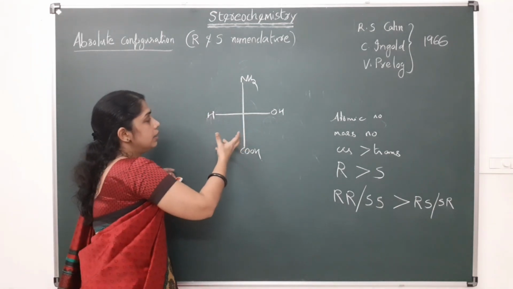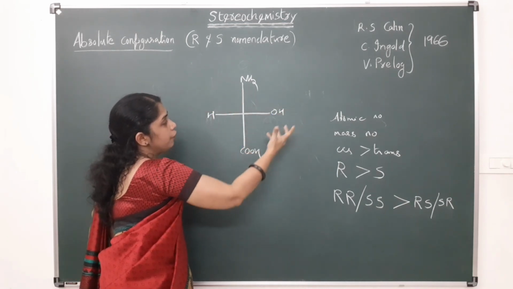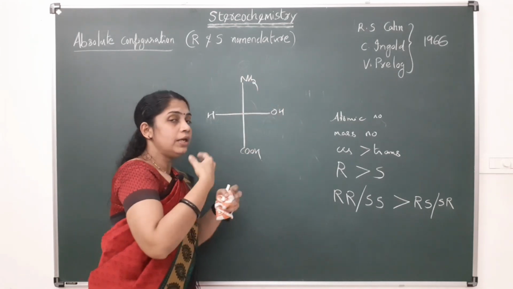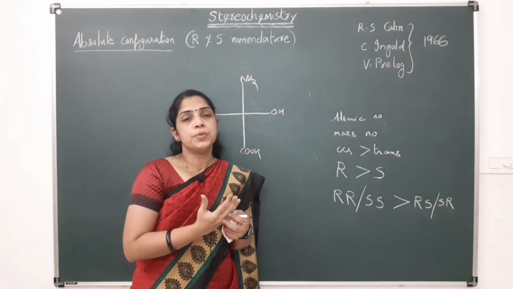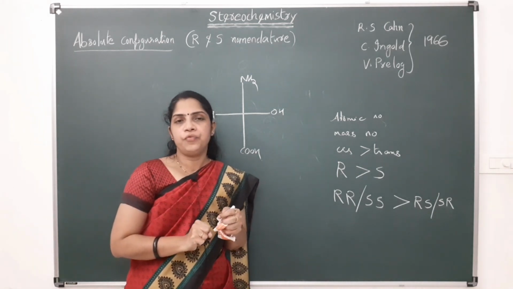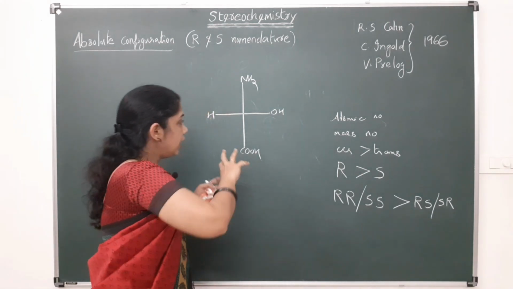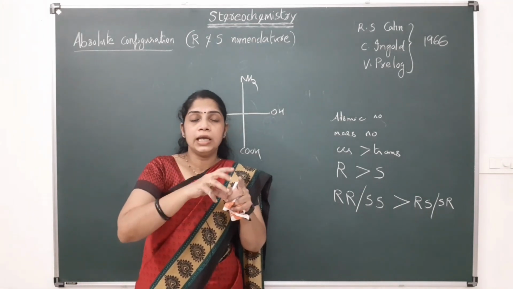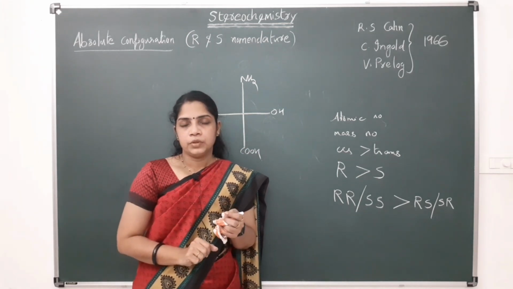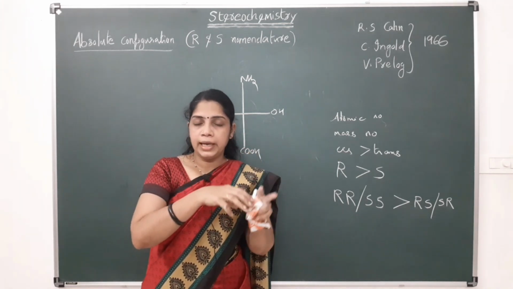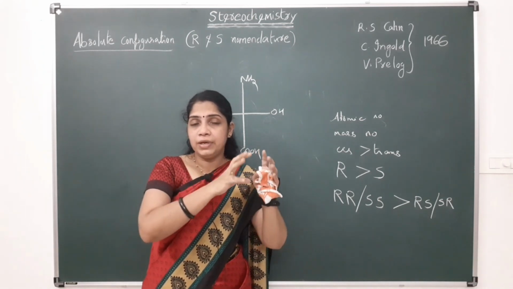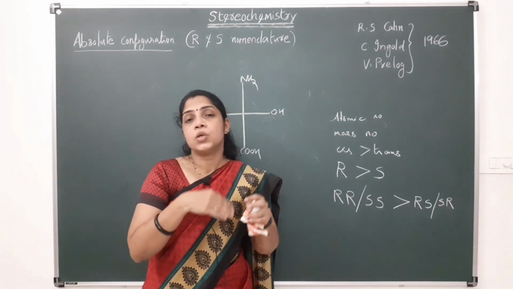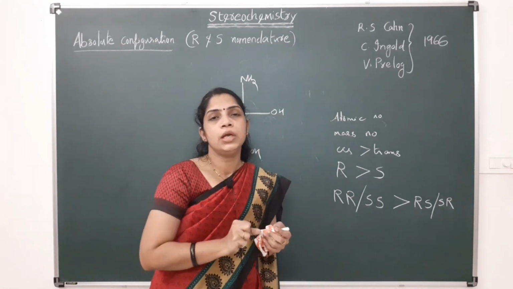But if we do two pairs of interchanges, that will not make any change in the configuration. Similarly, we can rotate three groups by fixing the fourth one. That means we can fix any one and rotate the other three. That will not make any change to the configuration.